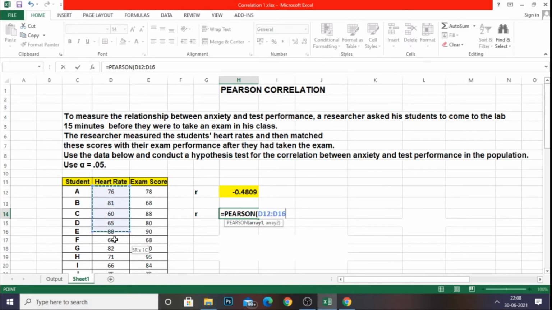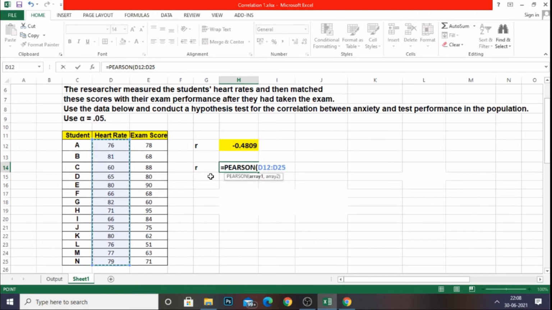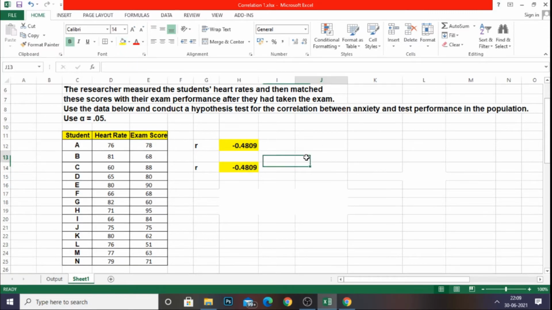Again it will ask array 1, select heart rate, comma, array 2, select exam score, close the bracket, give enter. So we calculated with another formula, PEARSON. Same value, R is minus 0.4809. Confirmed, it is negatively correlated as it bears a minus symbol.